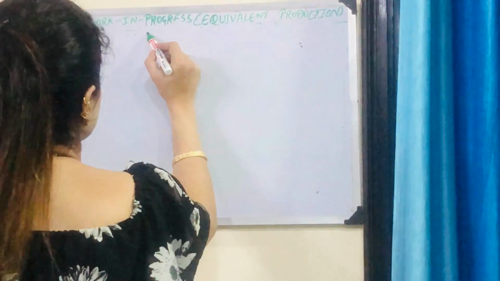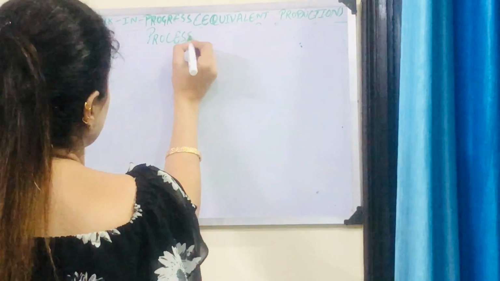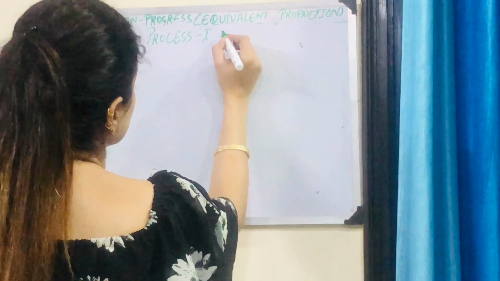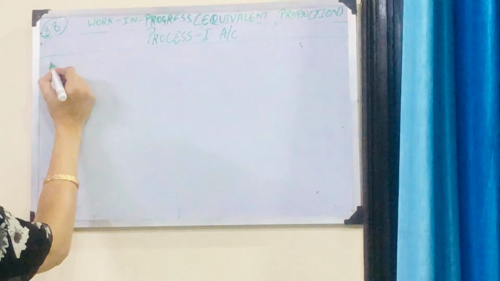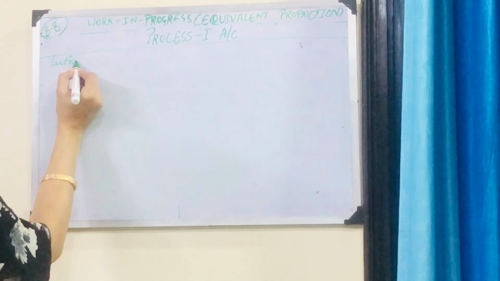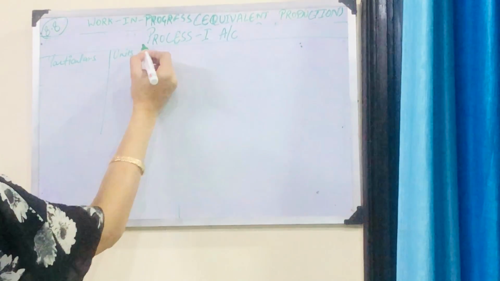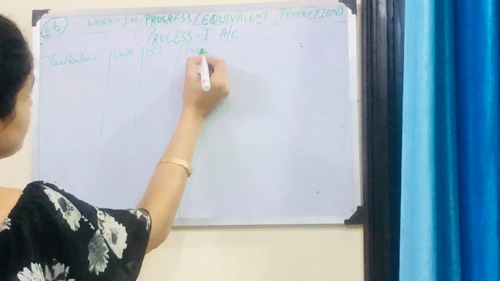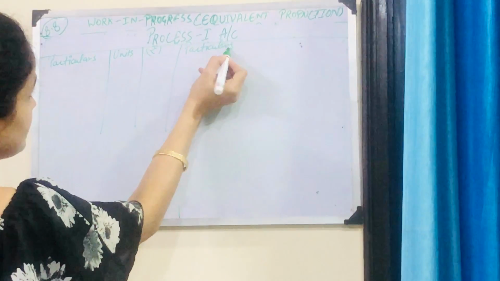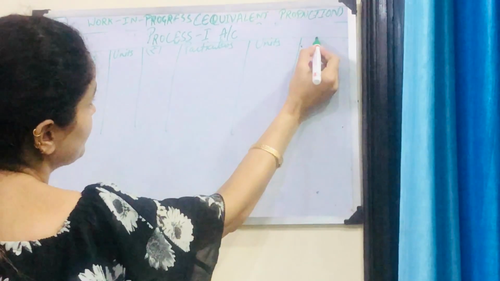So we'll make the process one account here. Particulars, units and rupees.